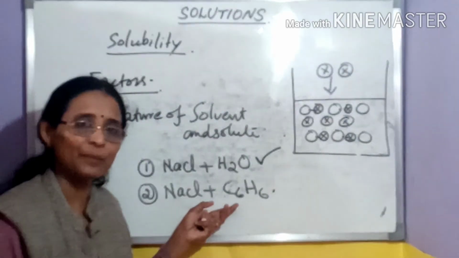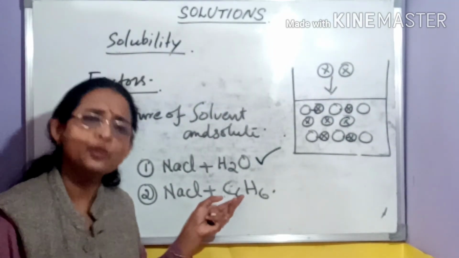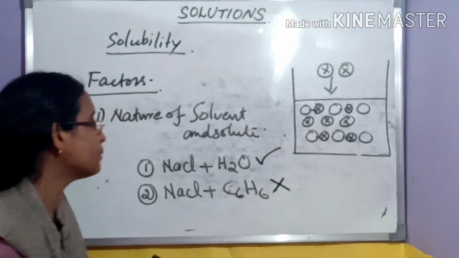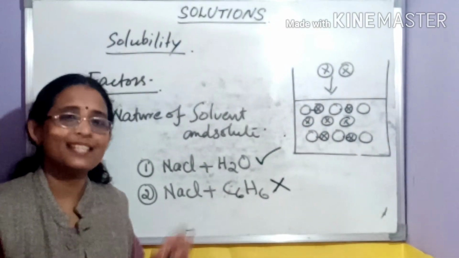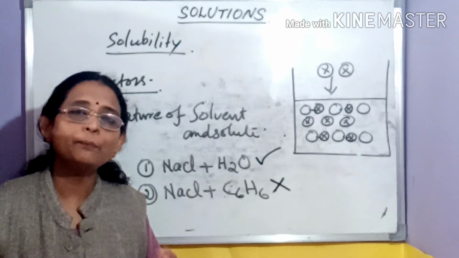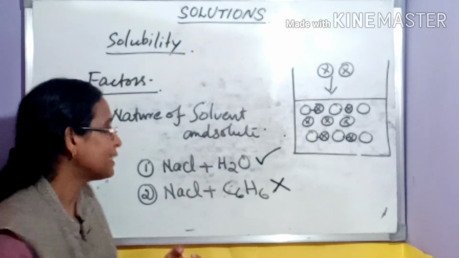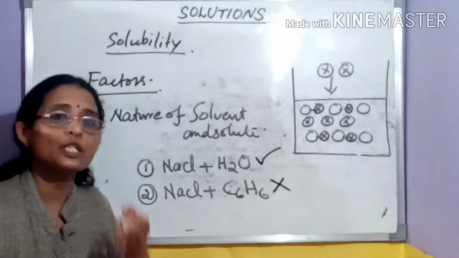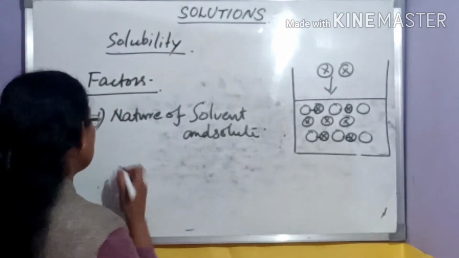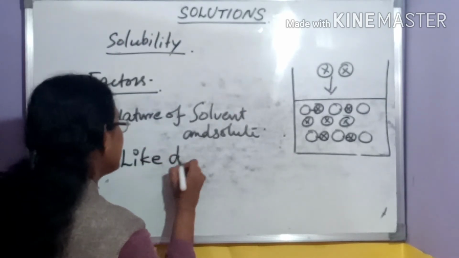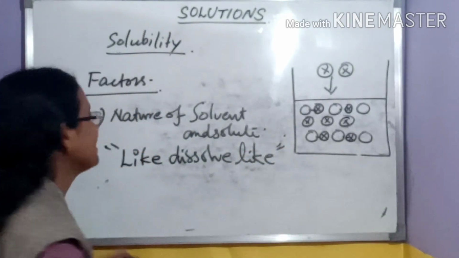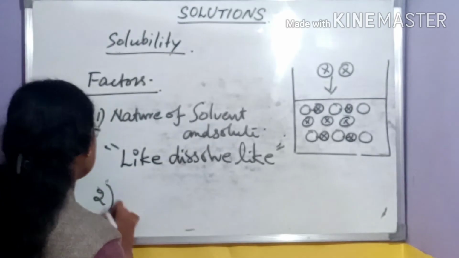And what about this system? Sodium chloride and benzene: no possibility of such intermolecular forces, therefore no solution is formed from this system. So we can say that for a system, the components need the same intermolecular forces. Like molecules should be present for the preparation of a solution. So we can write it as like dissolves like. This is the first factor. And the second factor is temperature.